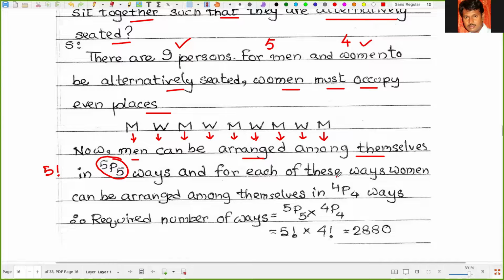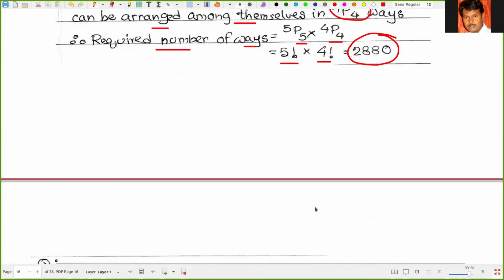And for each of these ways, women can be arranged among themselves in 4P4 ways. So the required number of ways must be 5P5 into 4P4, that means 5 factorial into 4 factorial. So the result is 2880.